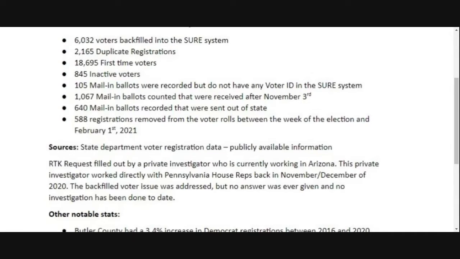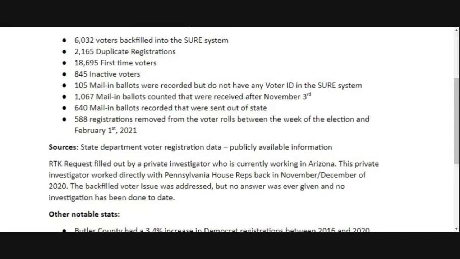First of all, that very first number is called a backfilled voter. In Butler County, there are 6,032 voters backfilled into the SURE system. The SURE system is Pennsylvania's electronic voter roll system, essentially. We are finding out as we meet with more people that there are individual computers on the county level that are only accessible by certain people in the county courthouse. These computer systems are designed and built specifically for the SURE system. This is their attempt to make it as secure as possible.